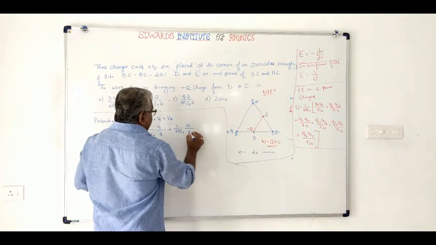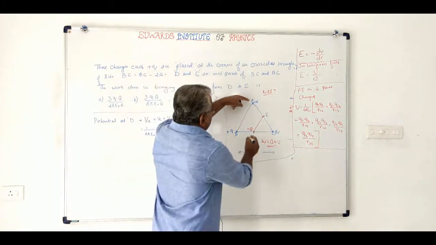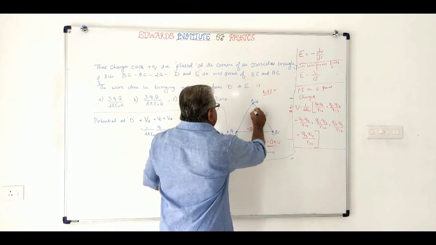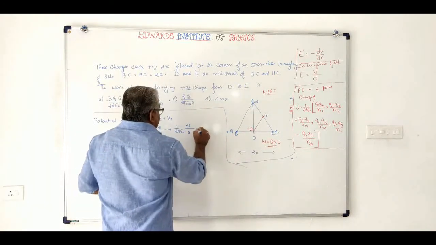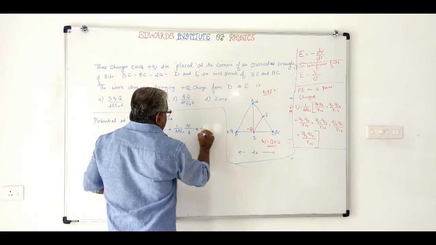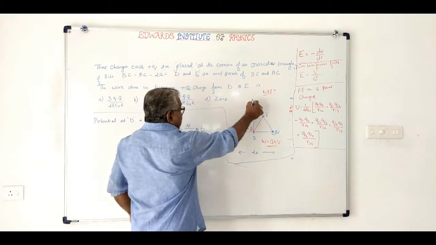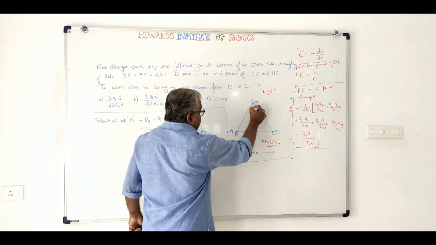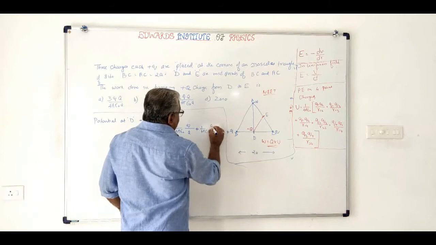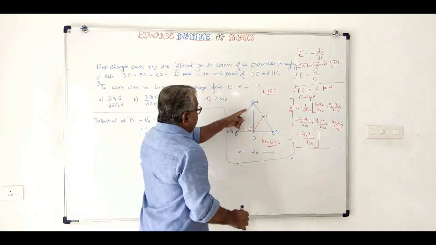DC will be equal to A. Plus the potential created due to the charge A, which will be 1 by 4 pi epsilon 0 Q by AD.